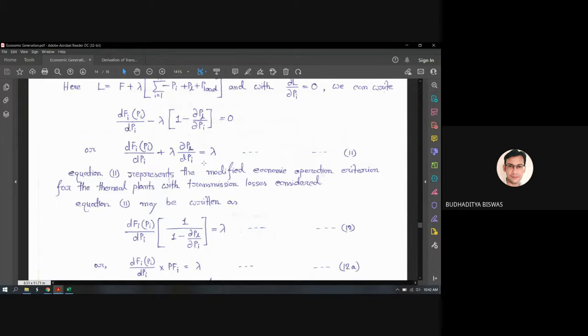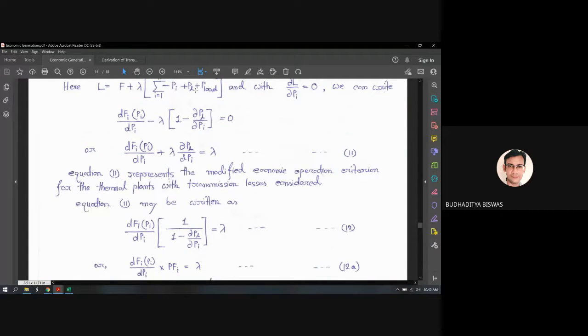Because the actual economic operation criteria is dFi(Pi) by dPi equal to lambda, the Lagrangian multiplier. But here we are considering the transmission loss also, so this term is extra. That is why it is called the modified economic operation criteria for the thermal plant with transmission losses considered.